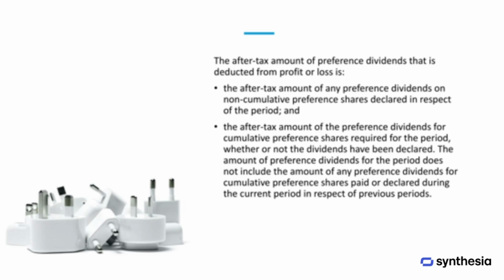When calculating earnings for basic earnings per share, the after-tax amount of preference dividends is deducted from profit or loss. This includes the after-tax amount of dividends declared for non-cumulative preference shares during the period, as well as the after-tax amount of dividends required for cumulative preference shares, whether or not they have been declared. However, it does not include any dividends for cumulative preference shares that are paid or declared in the current period for previous periods.